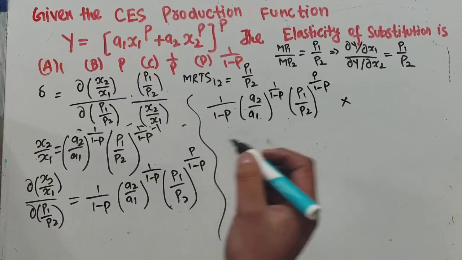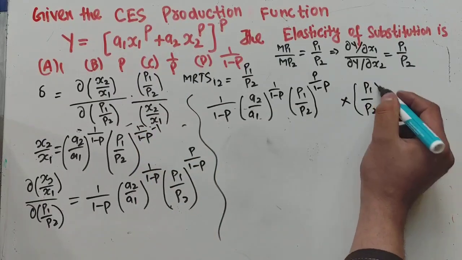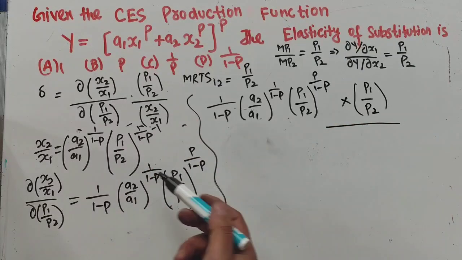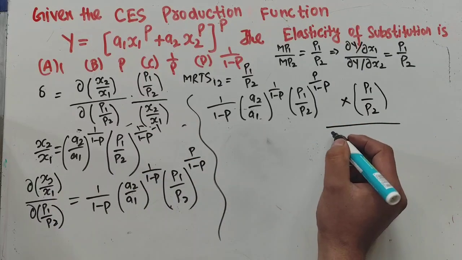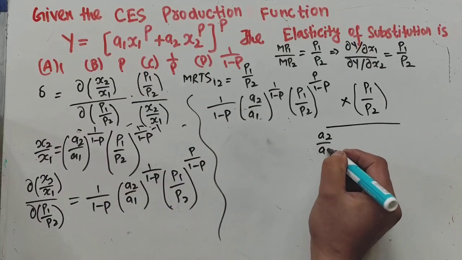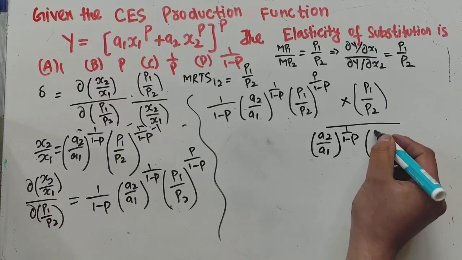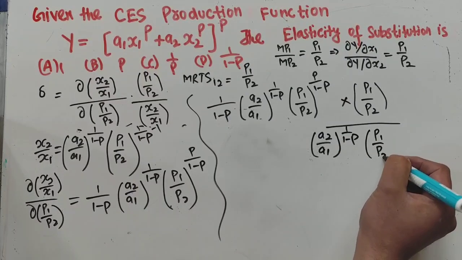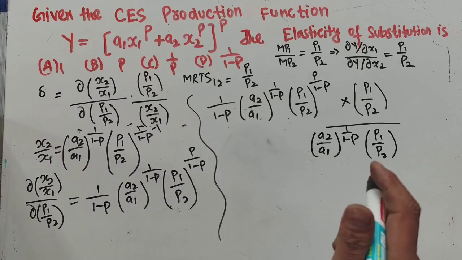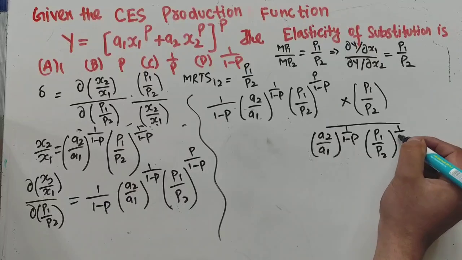To this we multiply p1 upon p2, and we divide by x2 upon x1. x2 upon x1 is this term, so let's write it again: a2 divided by a1 whole raised power 1 divided by 1 minus p times p1 upon p2 whole raised power 1 divided by 1 minus p.